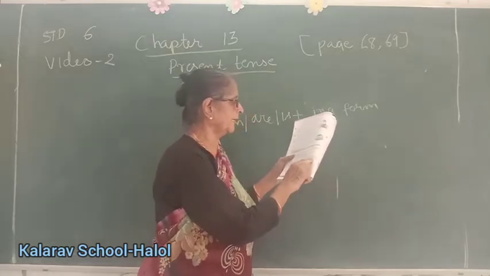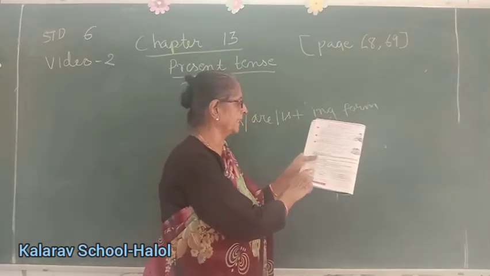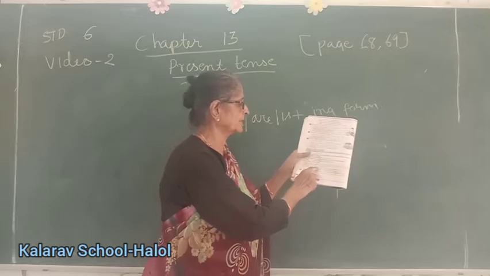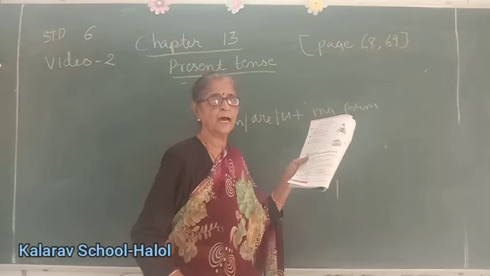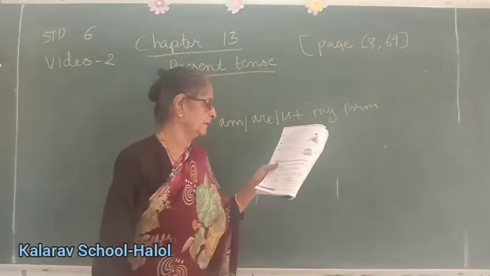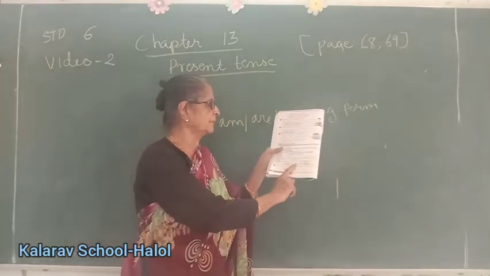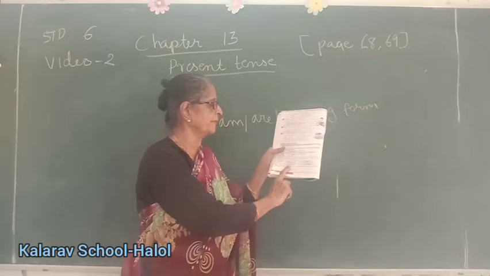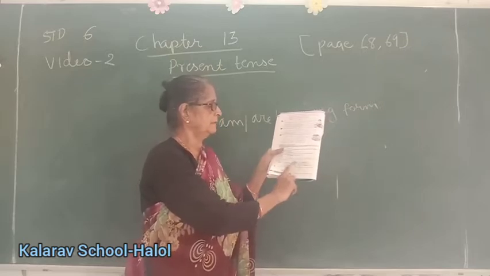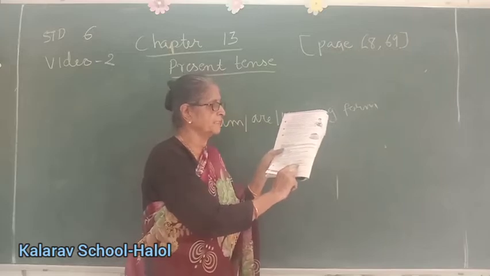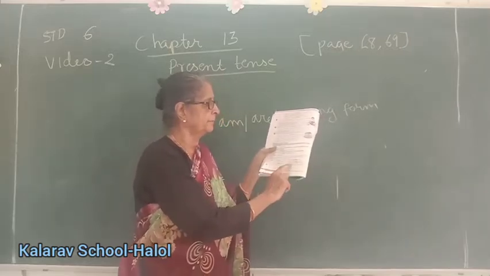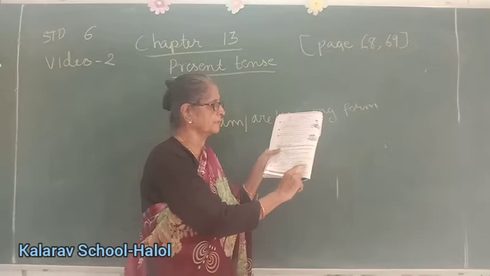For example, play, playing, go, going, and get are verbs in the present continuous tense. I am knitting a cardigan. They are practicing the play. She is painting a picture. The tailor is stitching clothes. My family is enjoying the picnic. The minister is addressing the people.